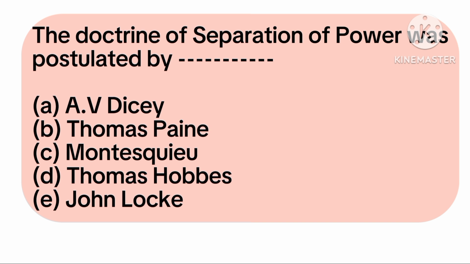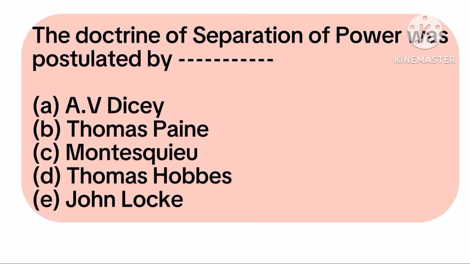The doctrine of separation of power was postulated by: option A: A.V. Dicey, B: Thomas Paine, C: Montesquieu, D: Thomas Hobbes, and E: John Locke. Now the correct answer to this question is option C: Montesquieu.